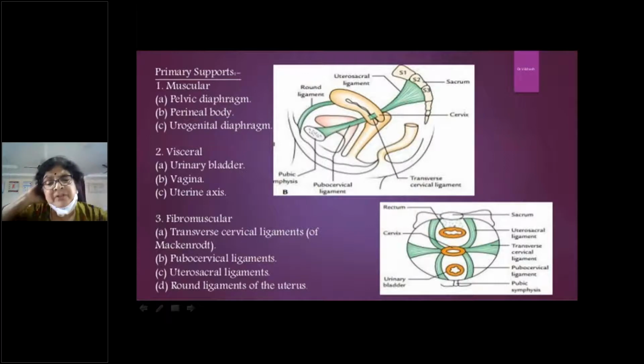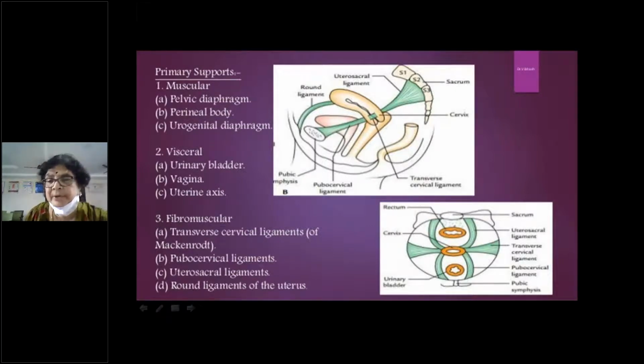The broad ligaments do not have any role in the support of the uterus. Broad ligaments are only for the passage of blood vessels, lymphatics, ureter, uterine artery, and so on. They are thin folds of peritoneum. So don't write broad ligament or round ligaments as supports of the uterus, though some textbooks give it.